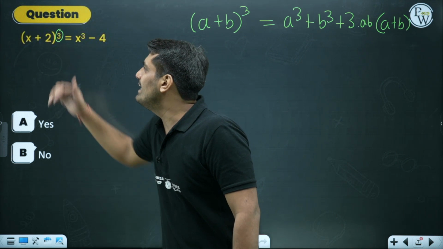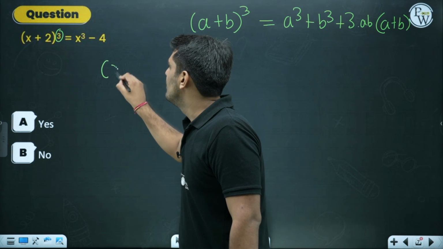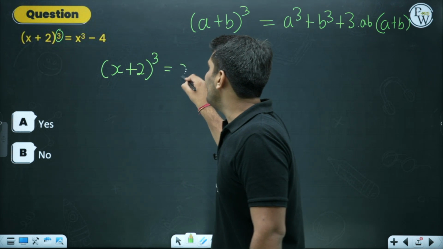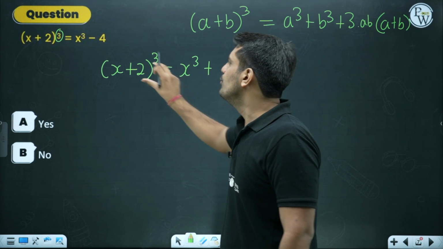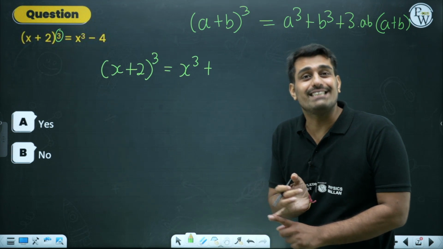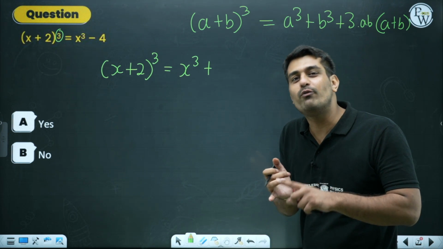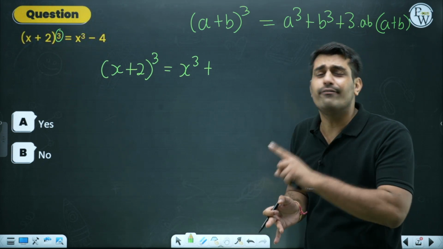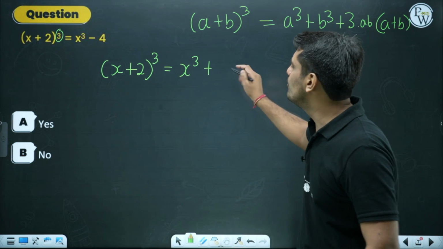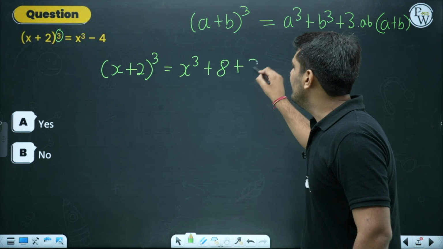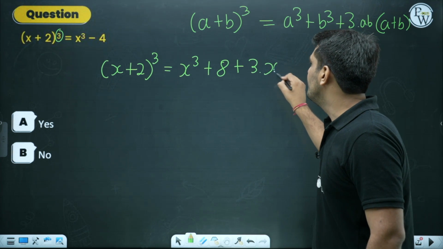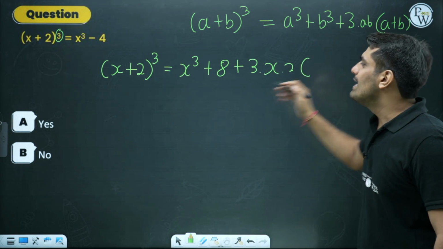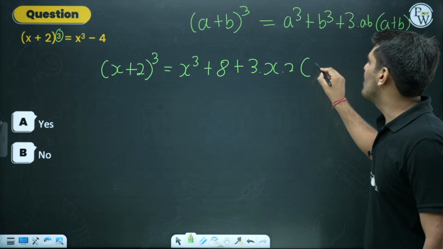Opening up this identity over here, (x plus 2) whole cube can be written as x cube plus 2 cube. 2 cube I am directly writing as 8. I hope you guys remember the cube of 2, the cube of 3, the cube of 4. These are all things which you must have learned in grade 8, right? So over here 2 cube is 8. Then 3 into x into 2, that is a and b over here. Then the addition of both the terms a plus b, so x plus 2.